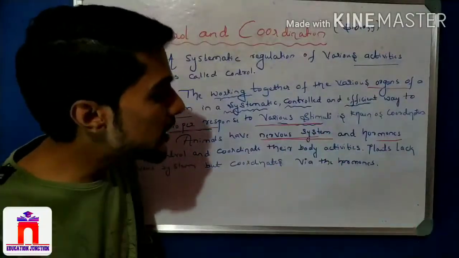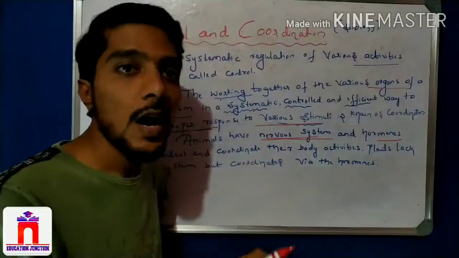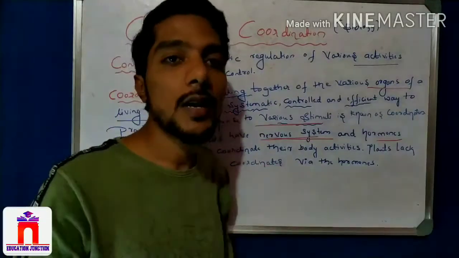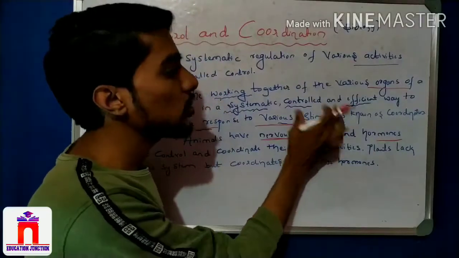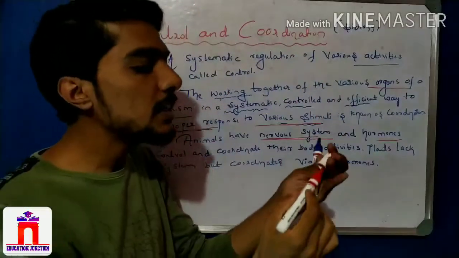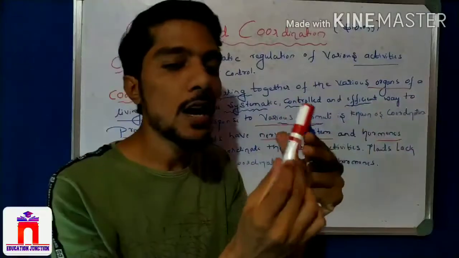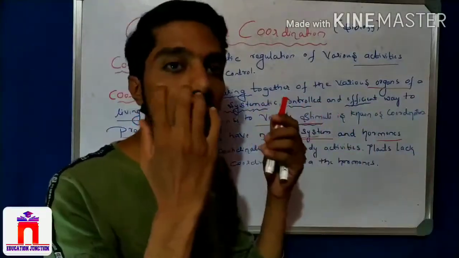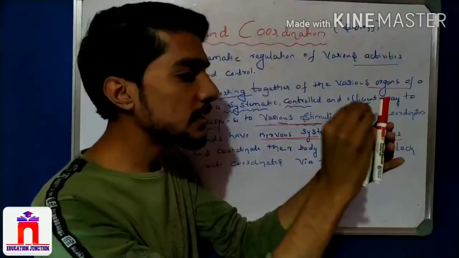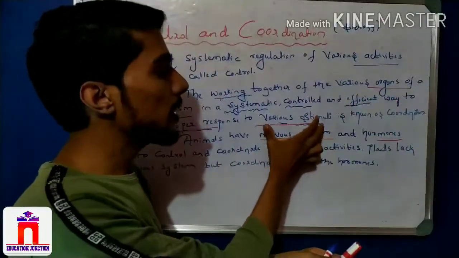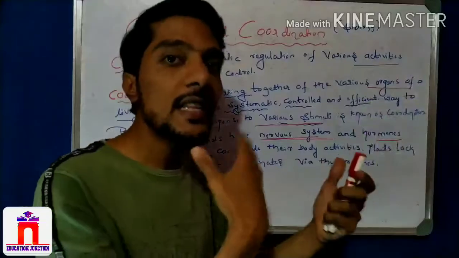I see the board and say that the color of the board is white. How do I detect the color? With the help of the organ, the eye. The organ detects the color, which is the proper response to the stimulus. I see these two pens, and I say that one is blue and one is red. How is it possible? It is with the help of the eye. This is the stimulus, and the organ can detect that it is red and it is blue. That is how, in a systematic and efficient way, we get the results.